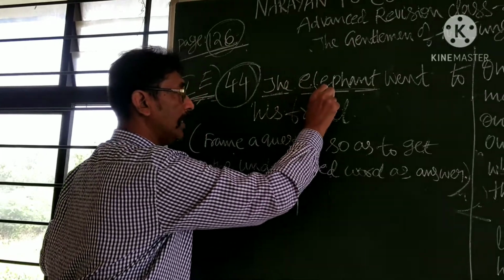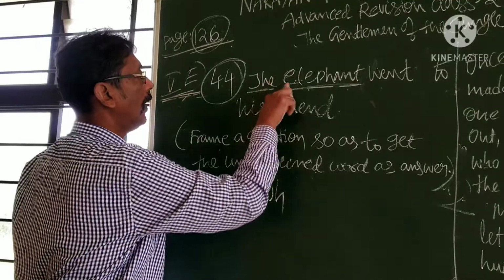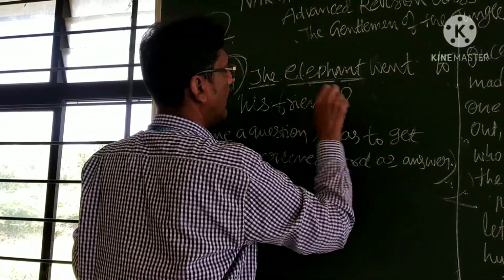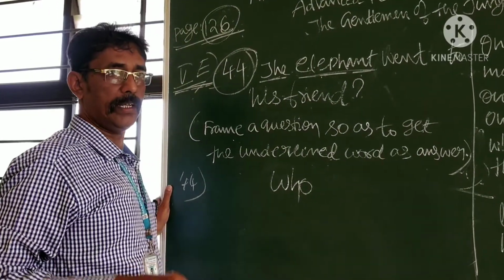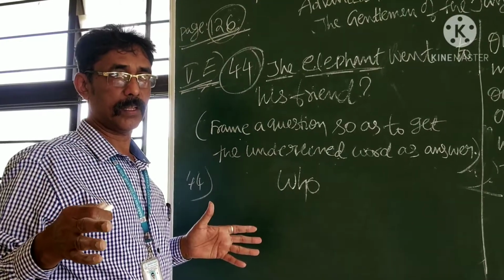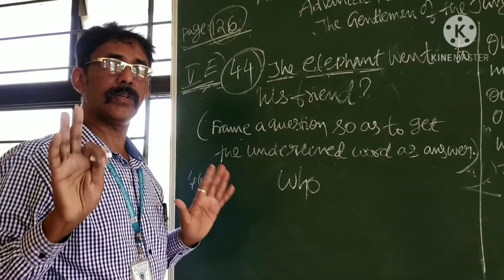A WH word must be there in place of the underlined word. Now, what is this one? Who went to his friend? Question mark. Who went to his friend is the question mark. It is a silly question. We will not give such an easy question.